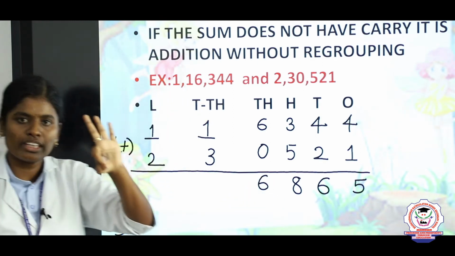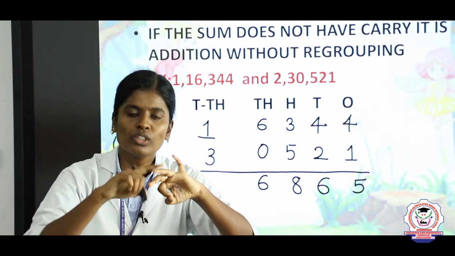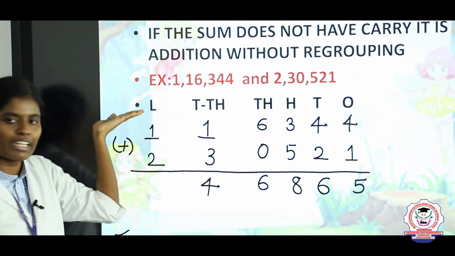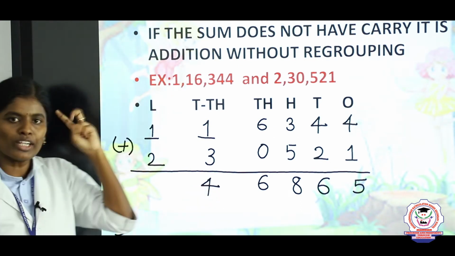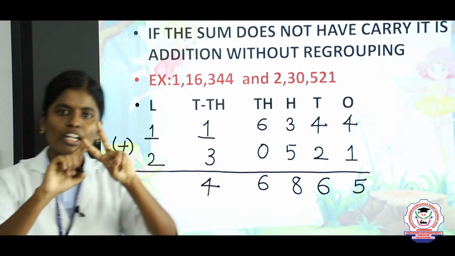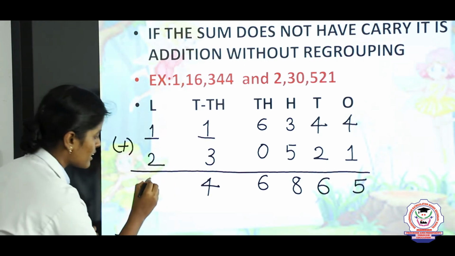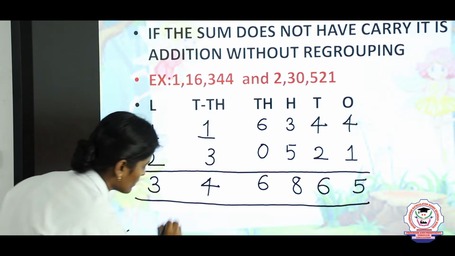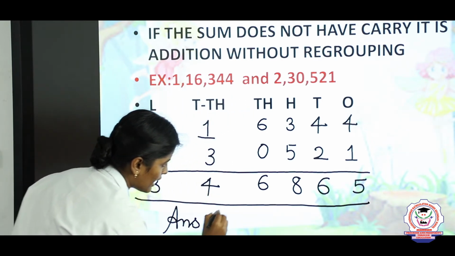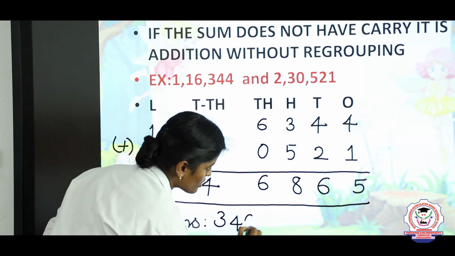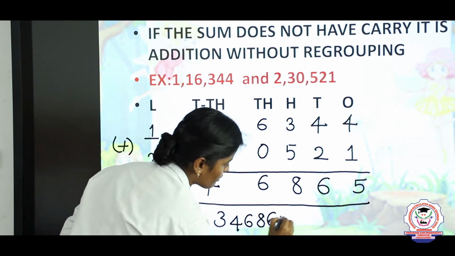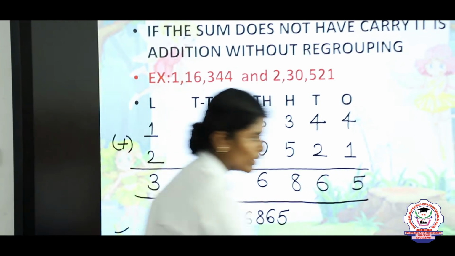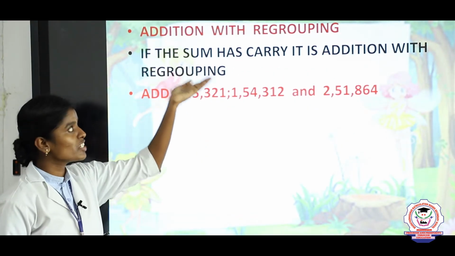And finally the ten thousands. 1 in the mind, 3 on the finger. 1, after that 2, 3, 4. So the answer is 4 ten thousands. The final value is the lakh place. 1 in the mind, 2 on the finger. 1, after that 2, 3. The answer is 3. Now we are going to write the final answer: 3,46,865.